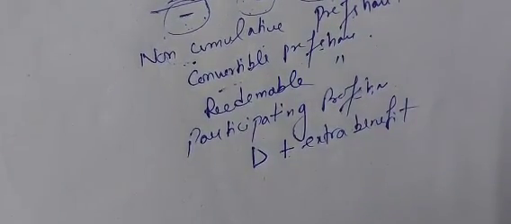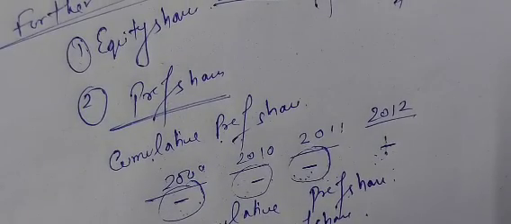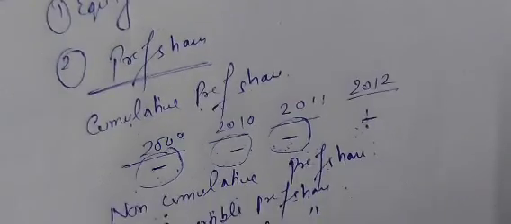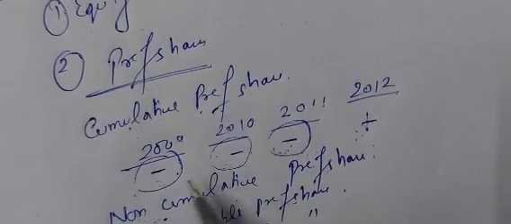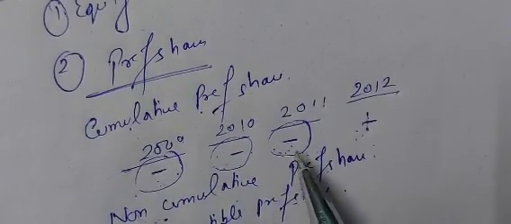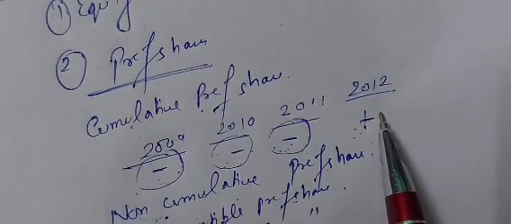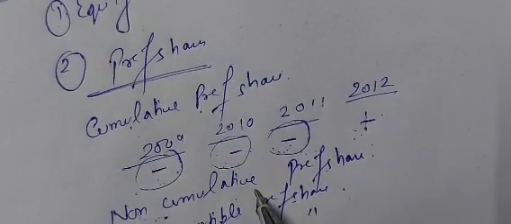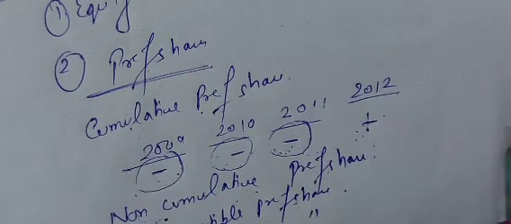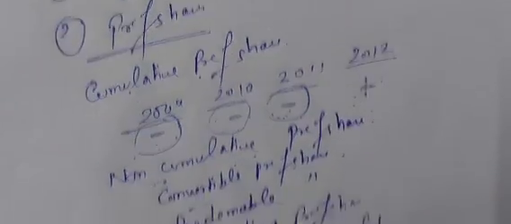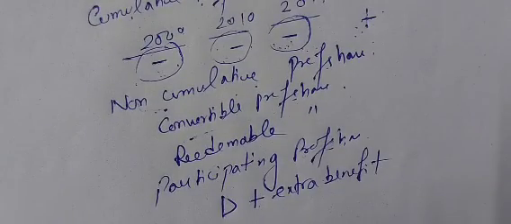So what we studied: cumulative first. If dividend could not be paid in the year of losses, then that amount of dividend will be paid in the year of profit. In case of non-cumulative preference shares, there is no carry forward of the losses. In case of convertible, the shares are either mandatorily or optionally, partially or fully converted into equity shares.